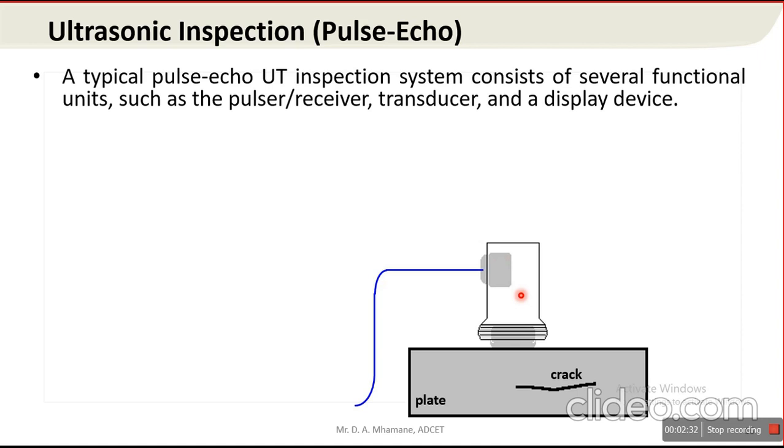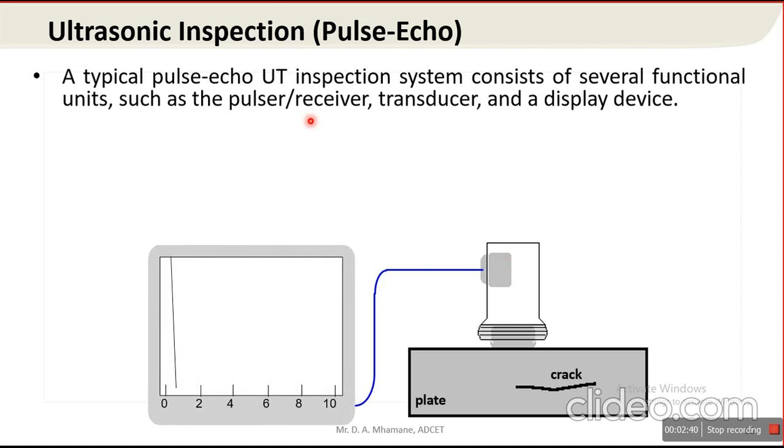Probe is nothing but the transducer. The probe itself consists of pulsar and receiver. A transducer is a device which converts electrical energy into mechanical response and vice versa. So this is the transducer, this is the connector, this is the display device, and this is the component to be inspected.